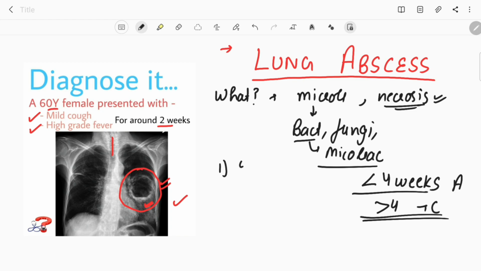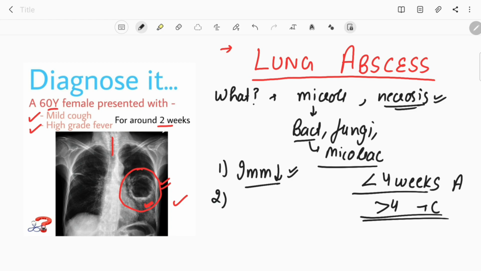The first risk factor is an immunocompromised patient. If immunity of the patient is low, that may be due to AIDS, or the patient is receiving immunosuppressive drugs post-organ transplant, or the patient is on chemotherapy for cancer, these are the cases where the immunity of the patient is low. Then the chances of the patient getting lung abscess is high.